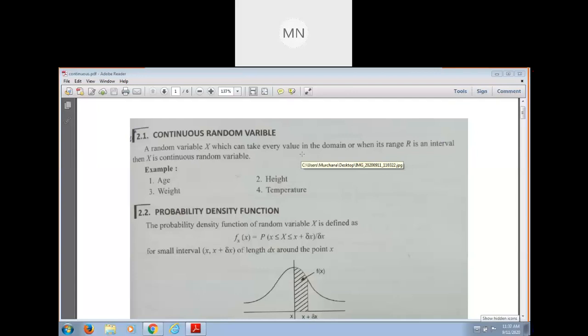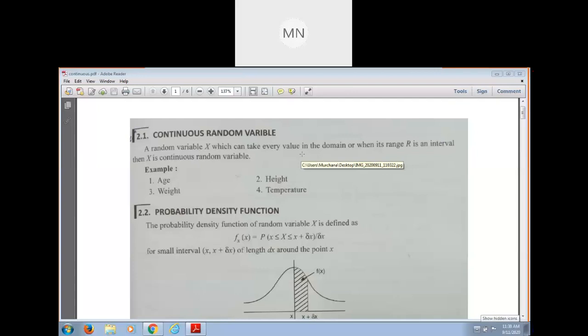Suppose it is a function x on the outcomes of some random experiment which takes values in a continuous set V. So we say the possible outcomes lie in a set which is formally continuous.